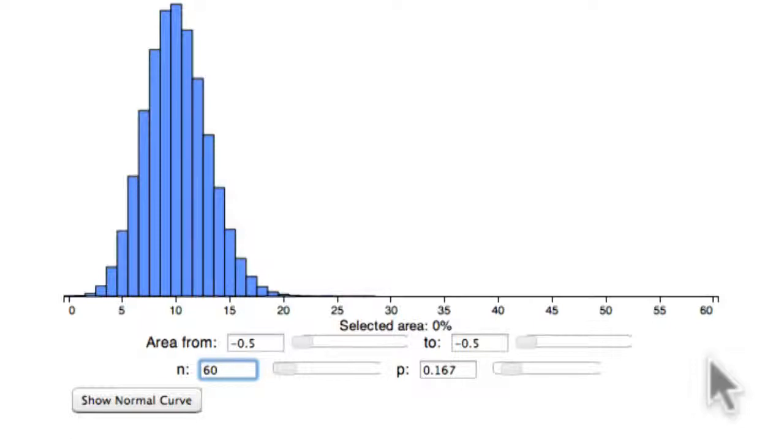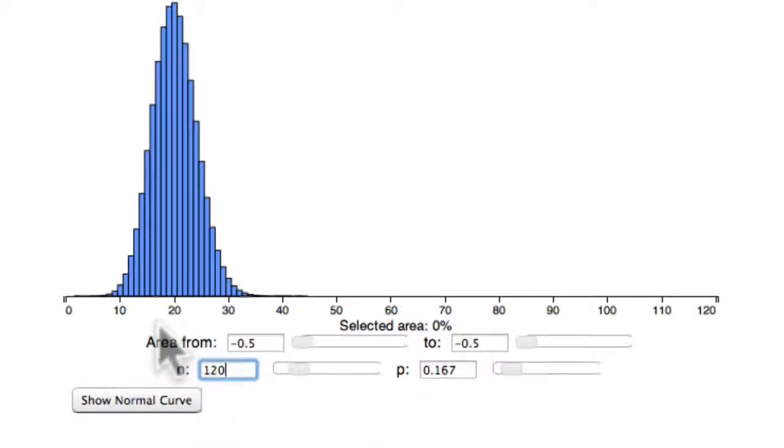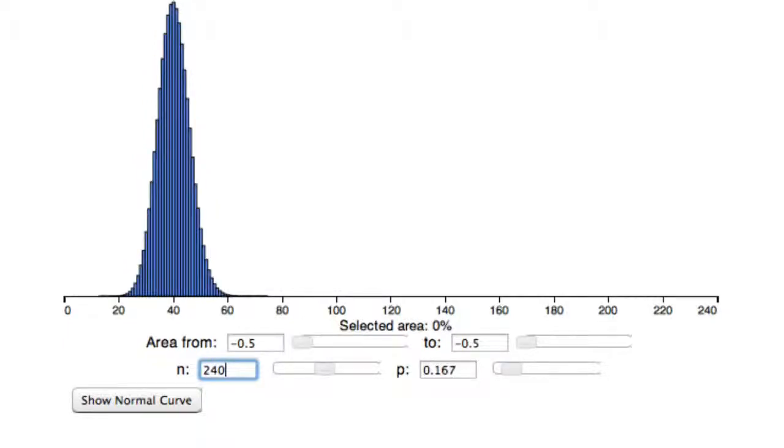And what do you think is going to happen if we increase the number of rolls still further? So 1/6 is going to be just around here, and you're going to have a histogram that's even more of a spike around here. So let's go to 120 rolls, and there's your spike at around 1/6. 20 out of 120 is a sixth. How far can I go? Can I do 240? I can do 240, and you see the spike gets closer and closer and closer. 40 out of 240 is a sixth, and so on.